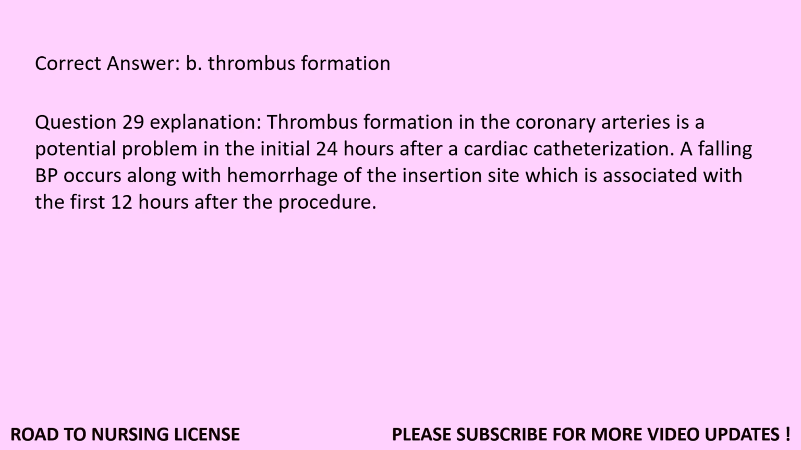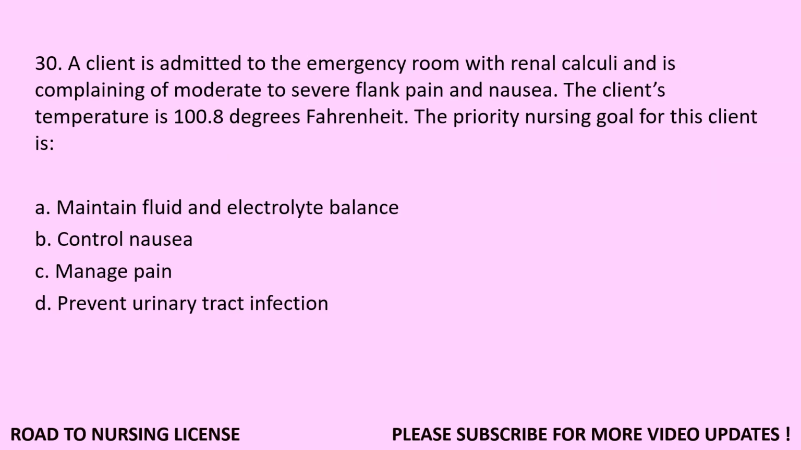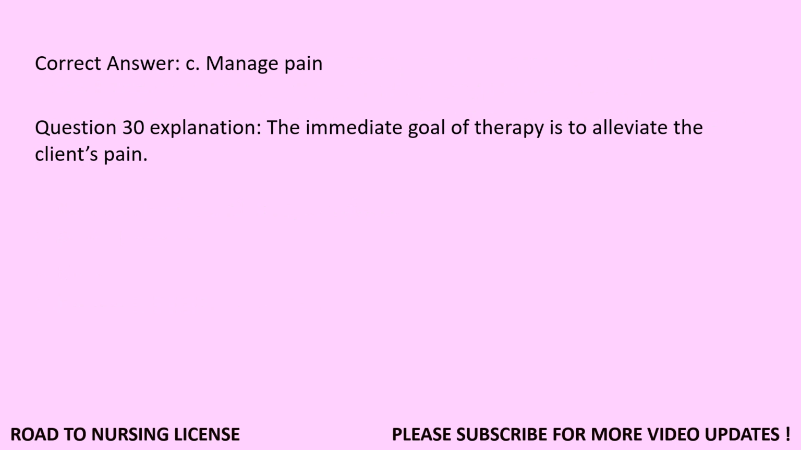Question 30. A client is admitted to the emergency room with renal calculi and is complaining of moderate to severe flank pain and nausea. The client's temperature is 100.8 degrees Fahrenheit. The priority nursing goal for this client is A. Maintain fluid and electrolyte balance. B. Control nausea. C. Manage pain. D. Prevent urinary tract infection. Correct answer, C. Manage pain.